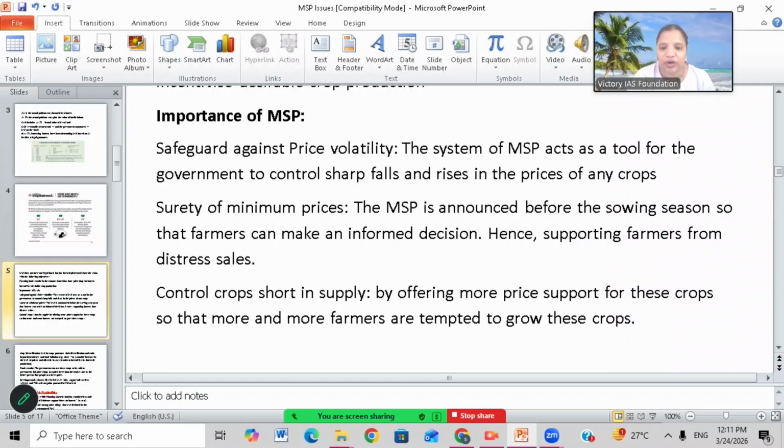It controls crops in short supply by offering more price support for these crops so that more and more farmers are tempted to grow them. Suppose jute is there, and no one prefers to produce jute. Why? Because people won't buy. In that case, the government will give encouragement so that the farmers will get some MSP, and they will be encouraged to grow jute.